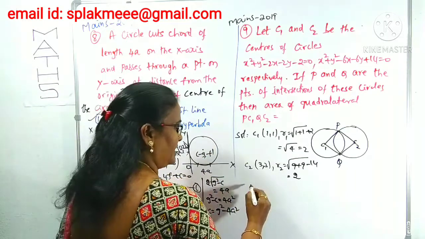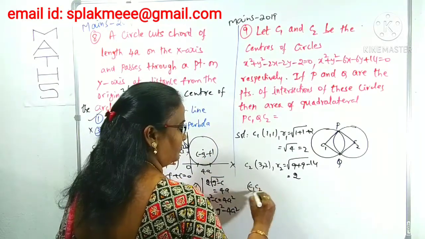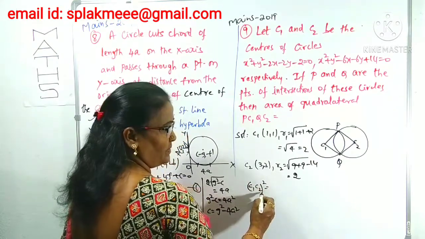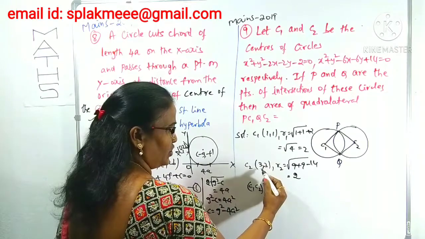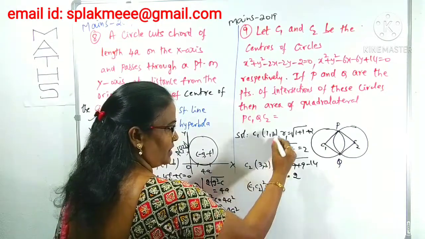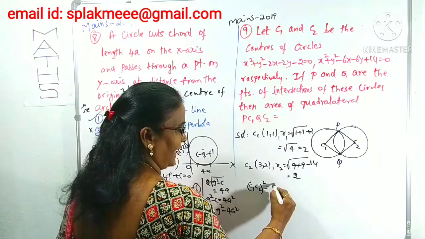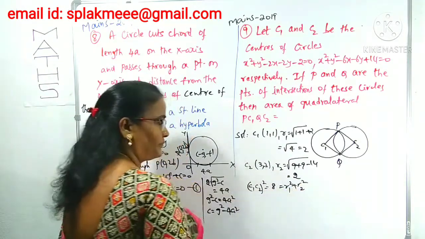We can observe that C1C2 whole square, C1C2 meaning the distance between the centers. What is the distance between the two points? You know very well: 3 minus 1 is 2, 2 square is 4, here also 4. 4 plus 4 is 8. Is it equal to R1 square plus R2 square or not?